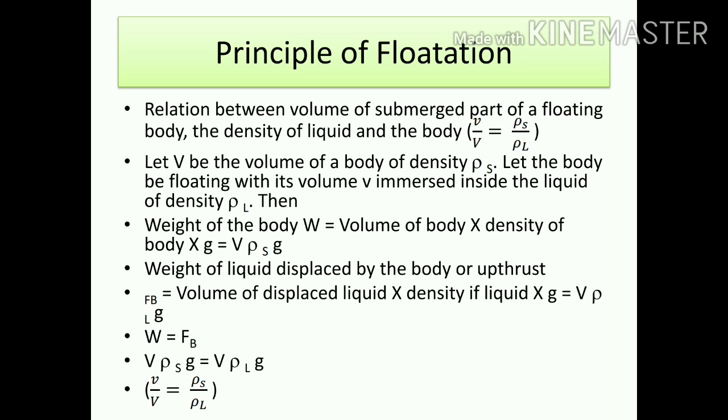Now, weight of the liquid displaced by the body. How much liquid is displaced by that solid whenever it gets inside the liquid? It is given by this formula: volume of the liquid displaced into density of liquid into g. Try to understand, previously the volume was the volume of the body. Now we are talking about the volume of the displaced liquid, how much liquid is being displaced. And now we are talking about upthrust, so we consider the density of the liquid. Therefore it is written as rho L g.